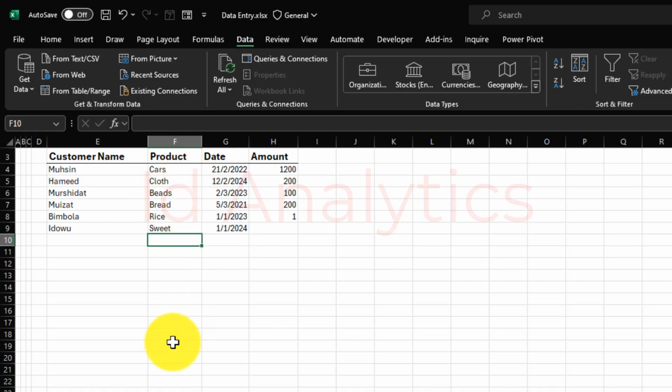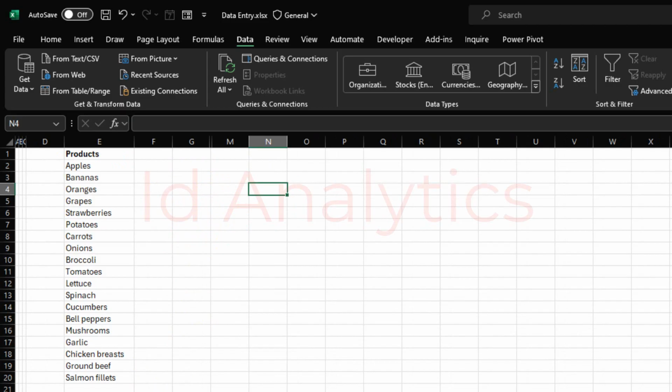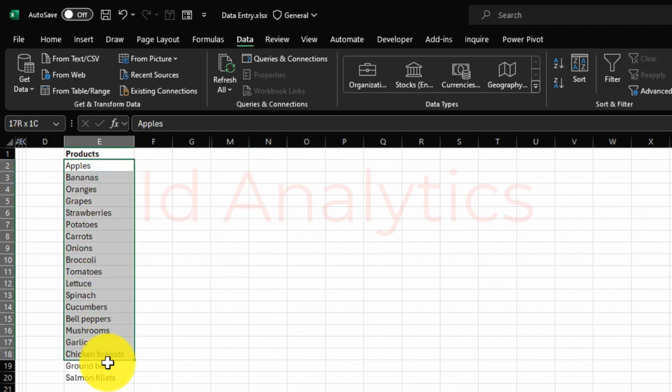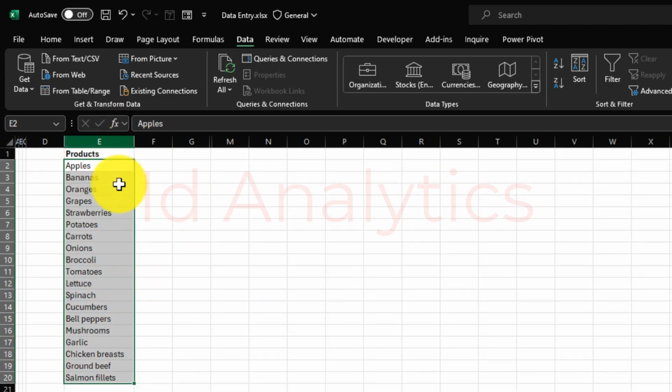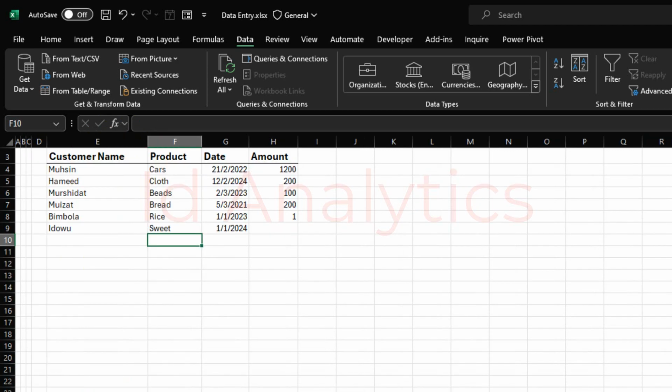What do I mean? I have a list of all our products here. That's the list of all the products that we are currently trading. For this product column, we want to create a drop down list such that anybody entering this is able to select from the drop down list, and the drop down will feed from the items that we have here. The step is the same.